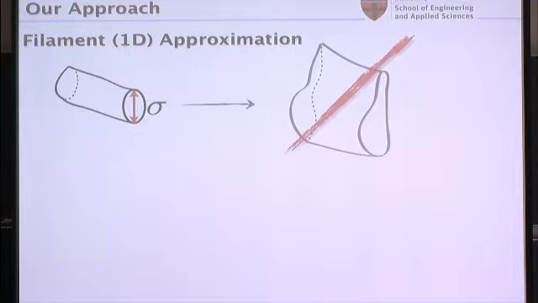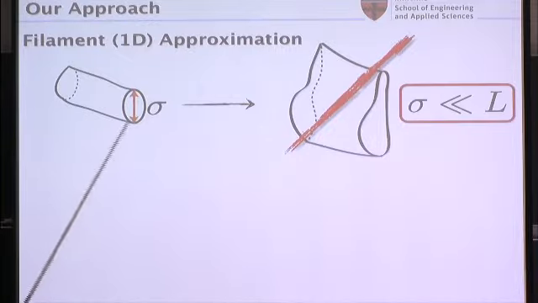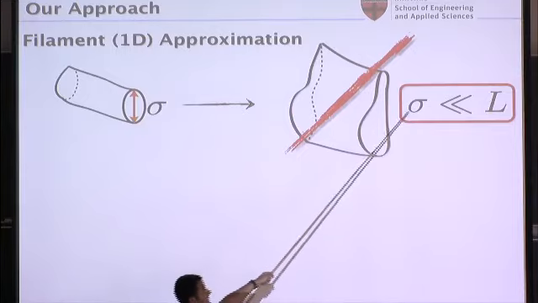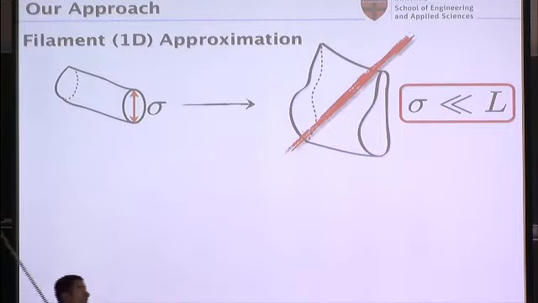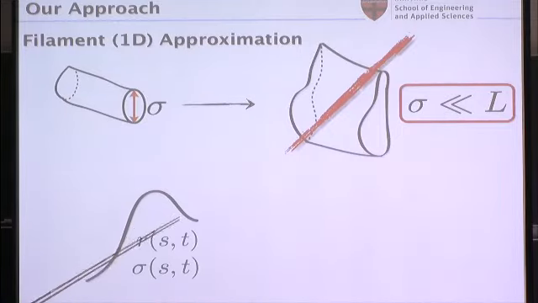And I'm going to preclude the possibility of these guys flattening into sheets. So basically, at all times, I want to be able to say that this length scale sigma, the thickness of my tubes, is smaller than all the other length scales in my system. And what does this mean? It means basically now I have a nice one-dimensional problem, again, as Steve was talking about. And it's easy to characterize the shape of these tubes now because it's just one line.